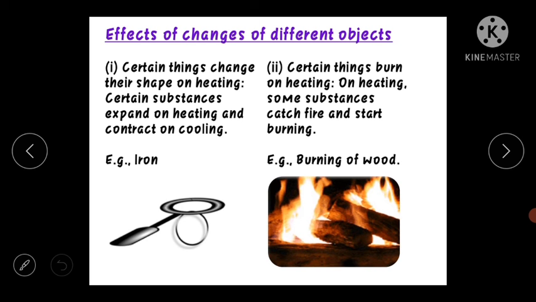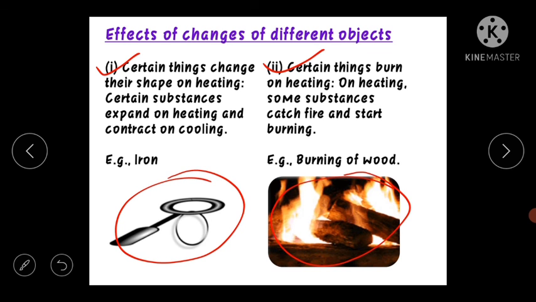The first one is that certain things change their shape on heating. Certain substances expand on heating and contract on cooling. The example here is taken about iron. It expands on heating and contracts on cooling. Then certain things burn on heating. On heating, some substances catch fire and start burning. Here the example is taken about the burning of wood.